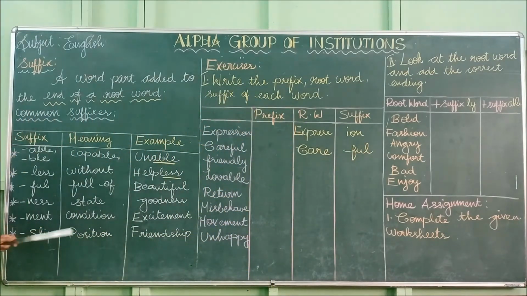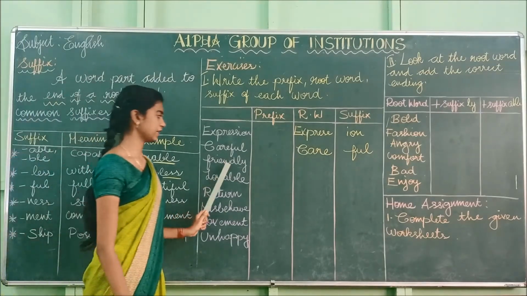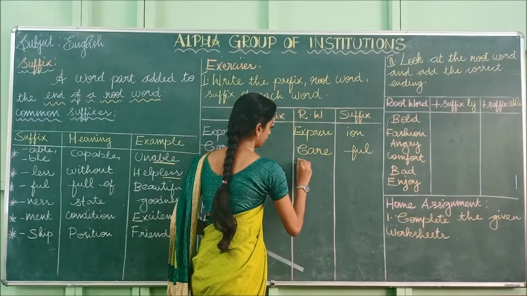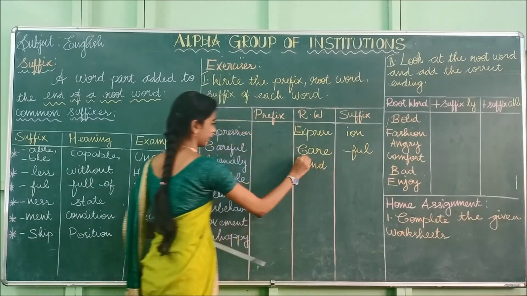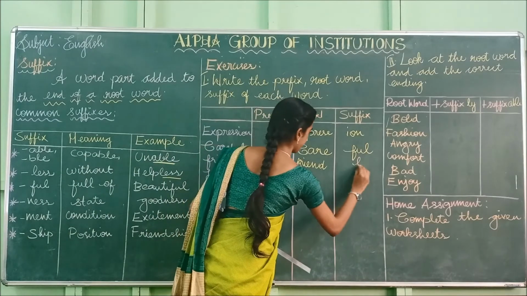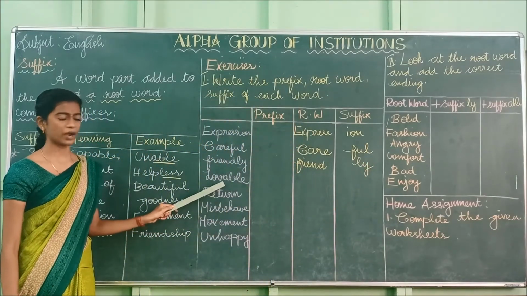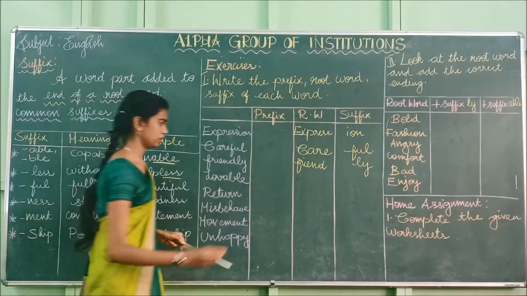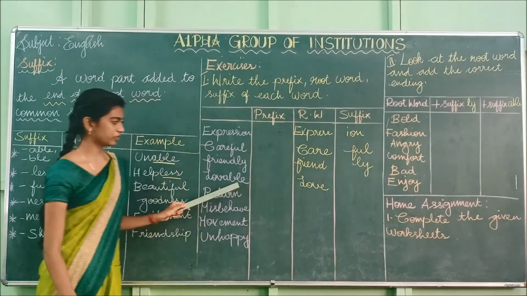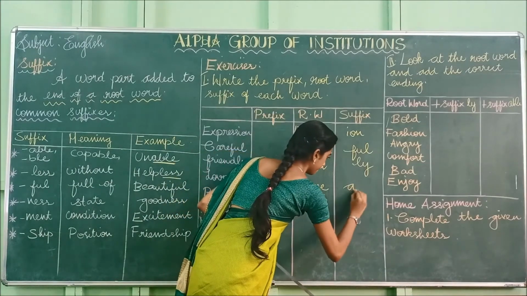We have seen. Look here. Full means full of. So we have to be very careful. And the next one. What is the root word here? Friend, F-R-I-E-N-D. And the suffix is L-Y. Friendly. And the next one, lovable. What is the root word here? Love. And what is the suffix in this word? Able, A-B-L-E.